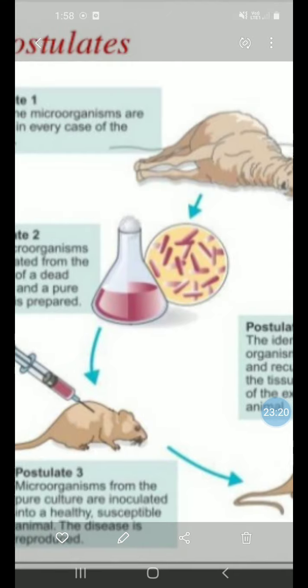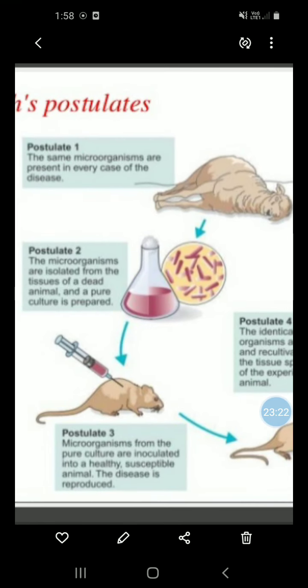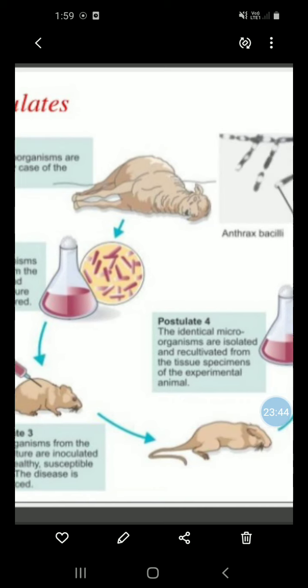Third postulate, the microorganisms from the pure cultures are inoculated into healthy susceptible animals and the disease is reproduced.